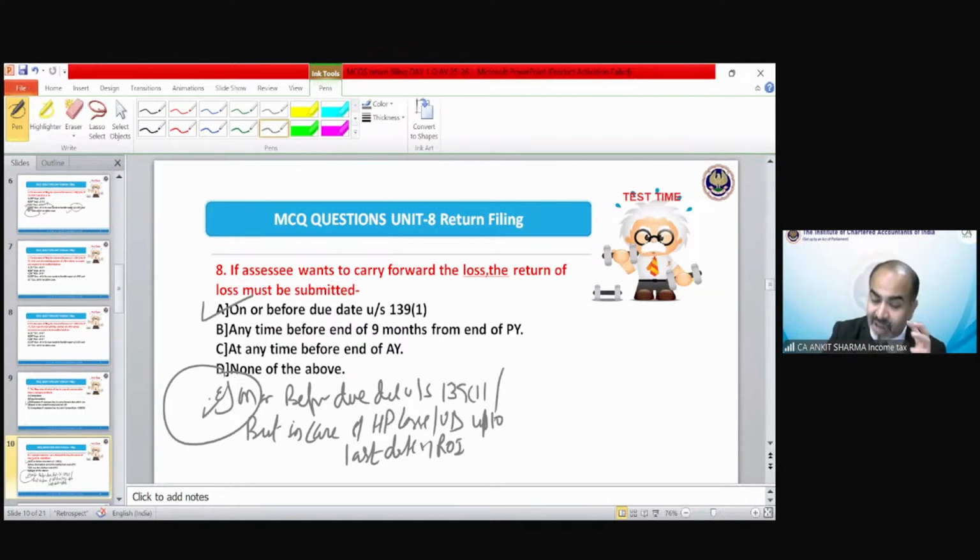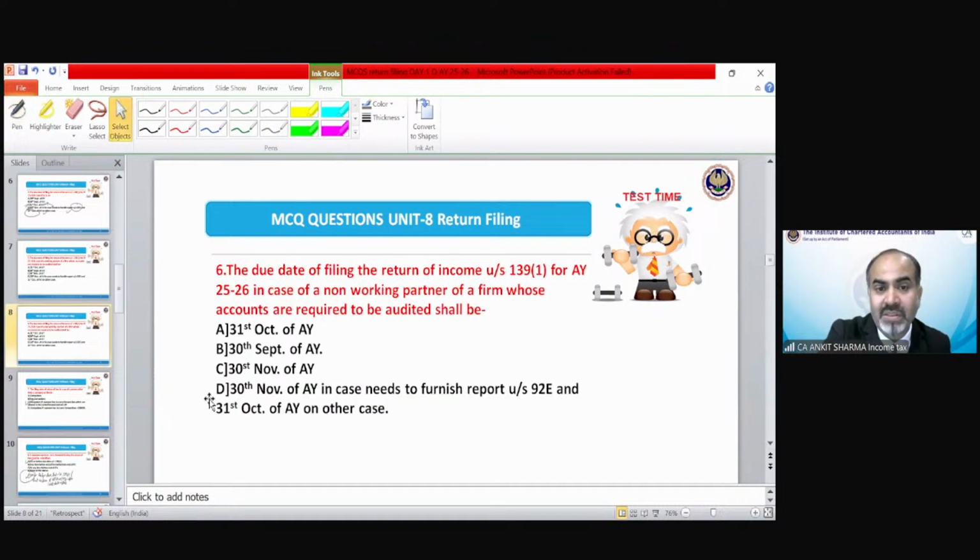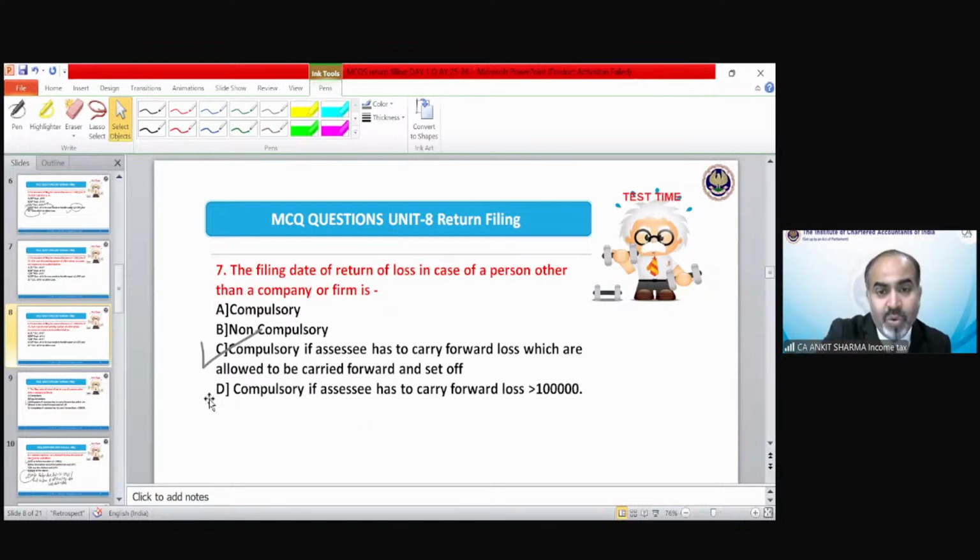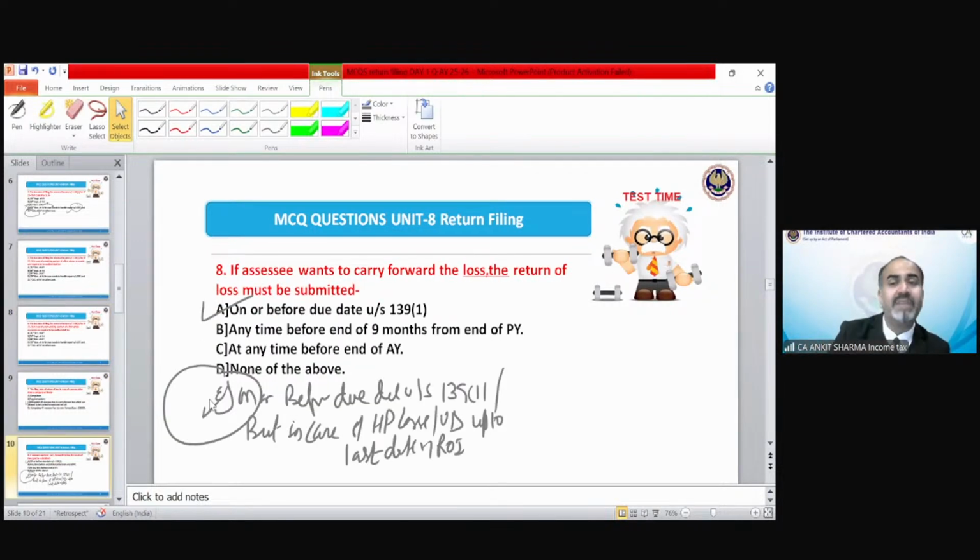So that's why I was asking that even if there could be two correct answers in MCQ options, the answer which is covering the other option would be the correct answer in MCQ. So you cannot fight that that was also the correct answer. I have written down that the company due date of ROI is 31st October. How could it be wrong? It could be wrong because option D is covering option C also. In the previous example, if you can see, option D is covering option C also. So you have to read all the options always in MCQ.